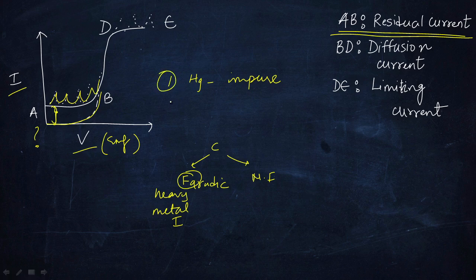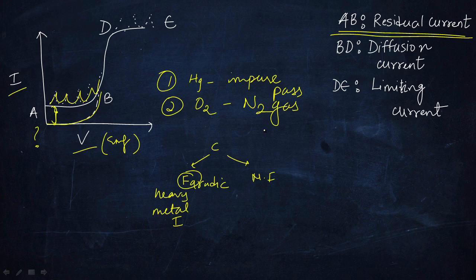So firstly impurity, the second reason might be dissolved oxygen. Oxygen can create a lot of problems. It can oxidize the solution, right? And we don't want that basically. So what we do is pass N2 gas. N2 is more soluble in the test solution than oxygen, maybe, and that's how we remove the oxygen.